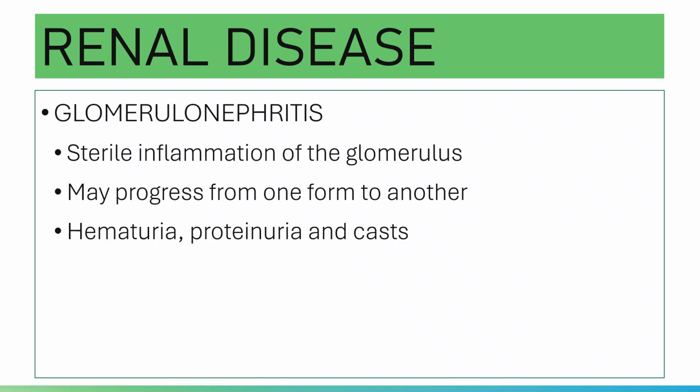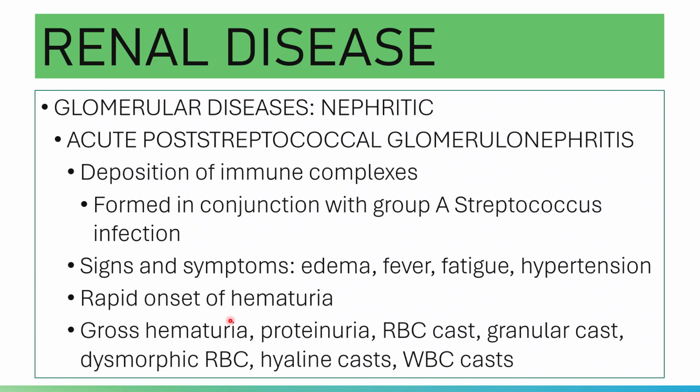And your glomerulonephritis may progress from one form to another. In laboratory findings, urine analysis results, there is hematuria, proteinuria, and the presence of casts, probably red cell casts. So take a look at the glomerular diseases that show a nephritic pattern.